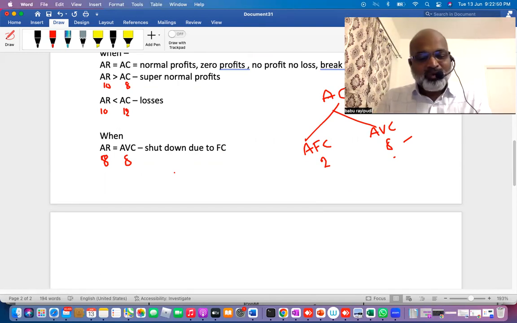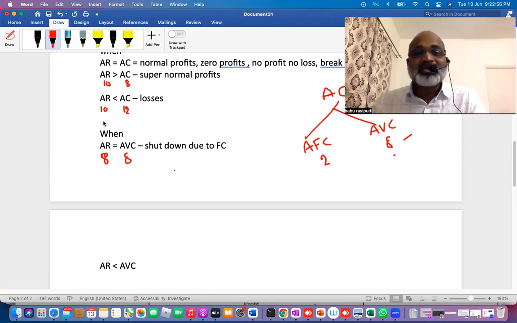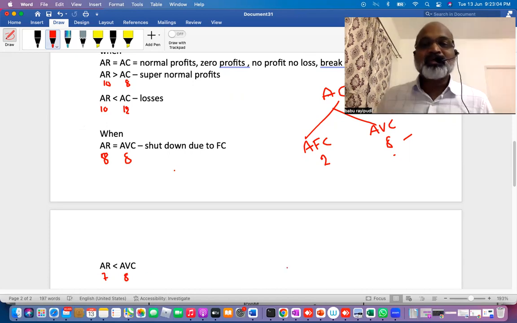One more important thing: when average revenue is less than average variable cost. In my example, my average variable cost is 8 rupees.